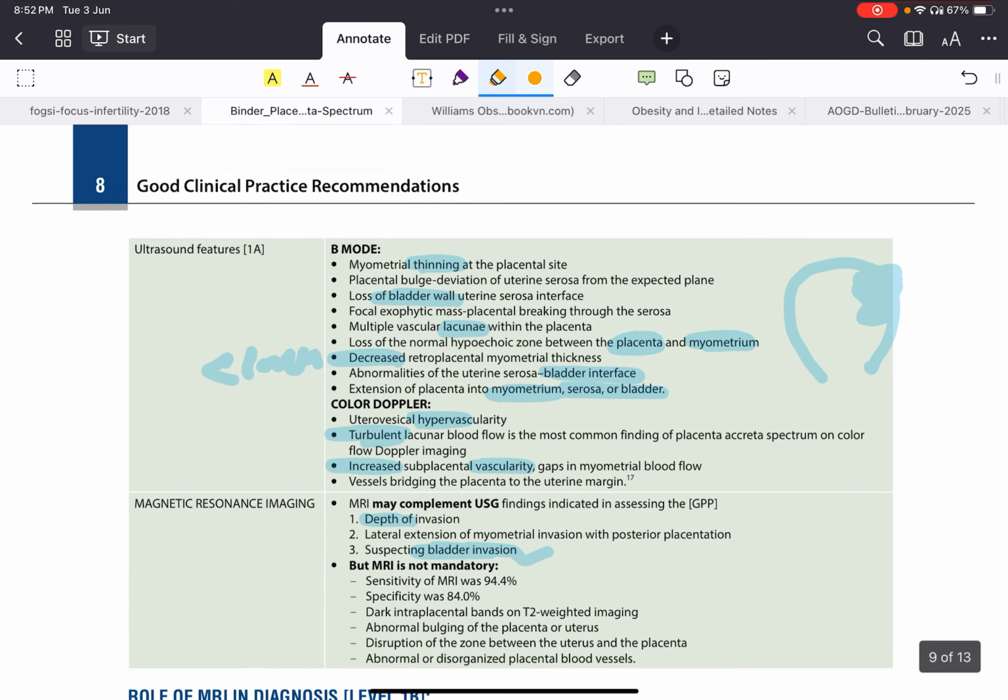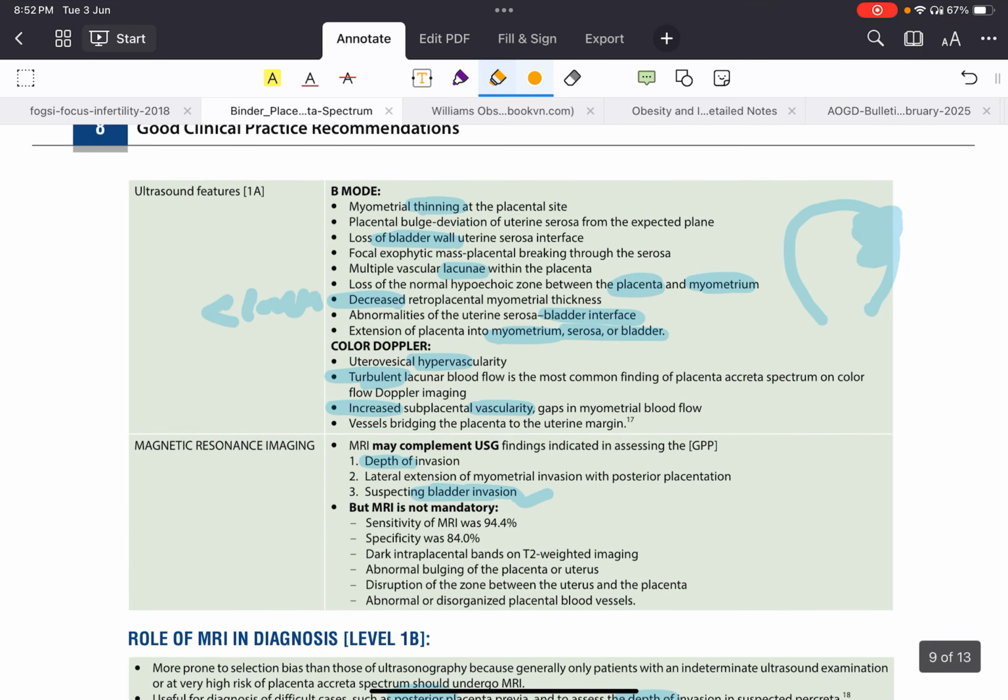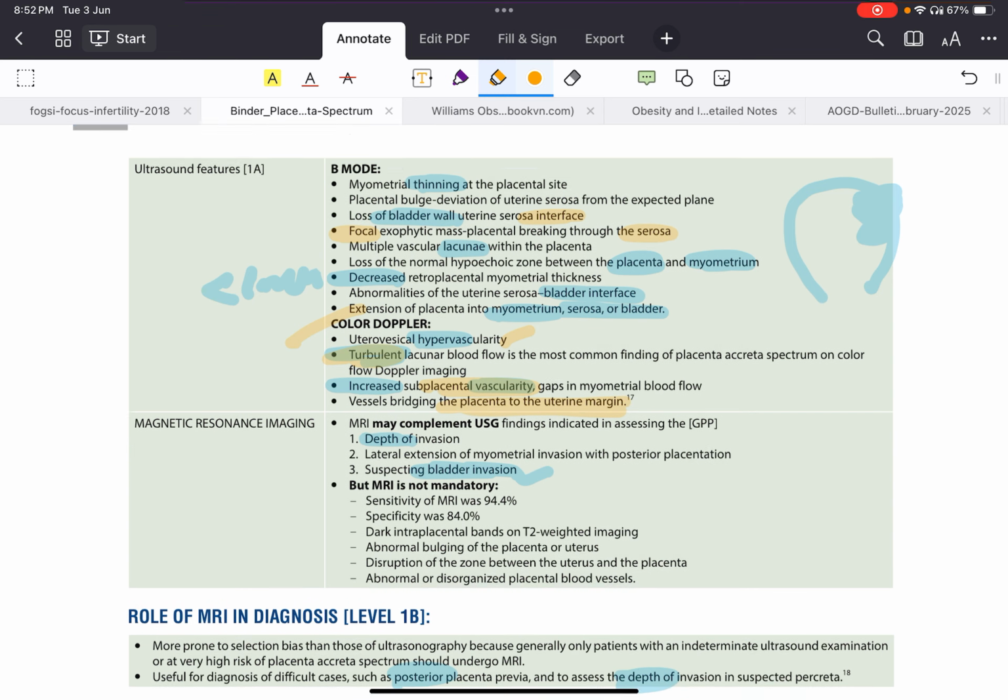Same thing, the ultrasound features in the second trimester are the same. There is myometrial thinning, placental bulge on the serosa, and the bladder wall interface is lost. Focally, you can see the placenta coming through the serosa, multiple vascular lacunae, reduced retroplacental thickness, extension into the myometrium. These are the things. On color Doppler, there is hypervascularity, turbulent flow, increased vascularity, and vessels bridging the placenta to the uterine margin.